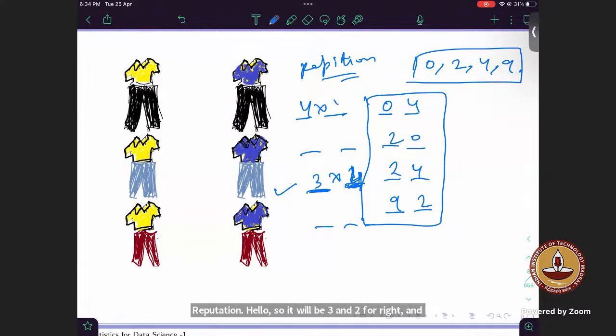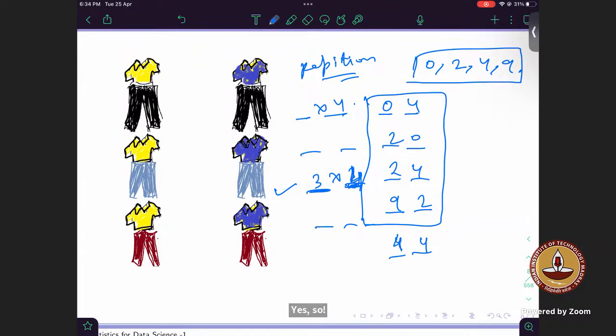Yes, repetition allowed. And in these other cases, it would be in general 4 into 4. Sir, if repetition is allowed, then there should also be 4 in the last 2 digits. Correct, that we can also take.